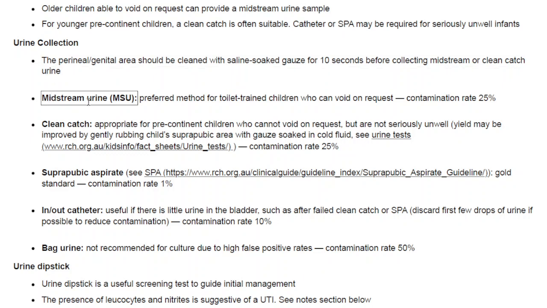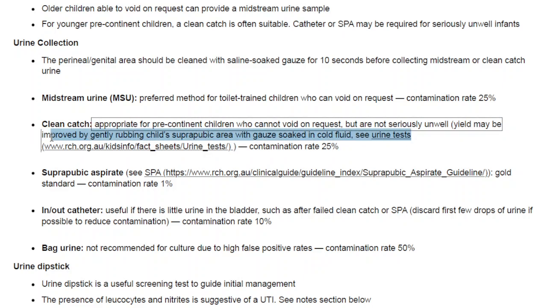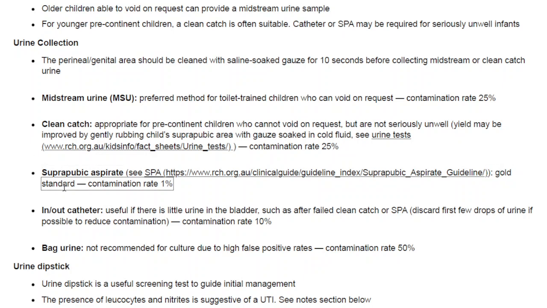Midstream urine, MSU. Preferred method for toilet-trained children who can void on request, contamination rate 25%. Clean catch. Appropriate for precontinent children who cannot void on request, but are not seriously unwell. Suprapubic aspirate, SPA. Gold standard, contamination rate 1%.